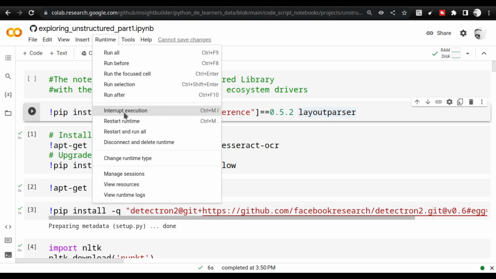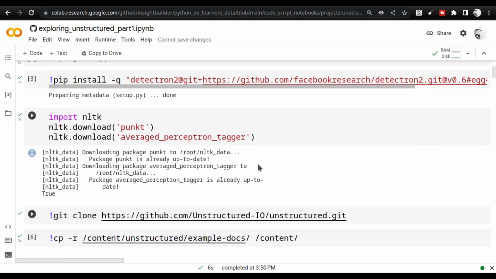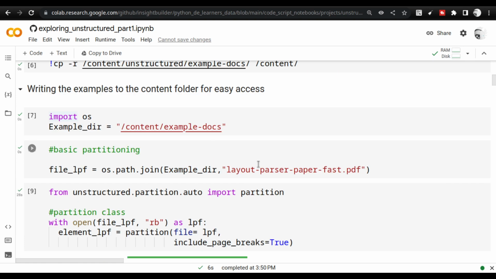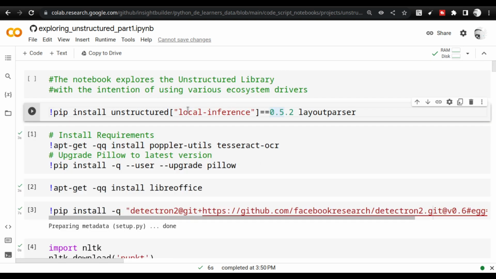So you have to go here and say restart runtime. Don't do anything else. Don't disconnect. Don't delete the runtime. Just restart the runtime. It will not actually remove any of the software that you installed. It will just restart, like how your laptop gets restarted. So do the restart, then only it will work. Or else most of the applications that we are going to discuss will not work. It will error out. So ensure that you restart it.